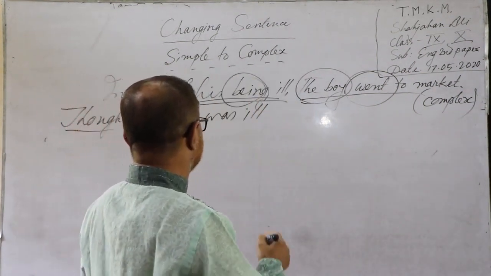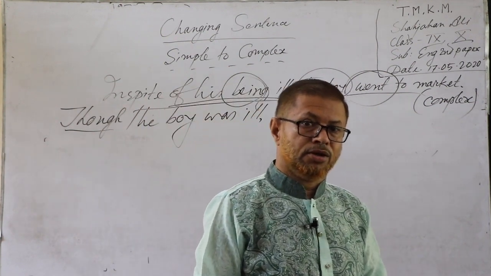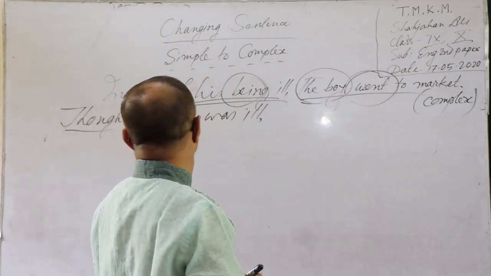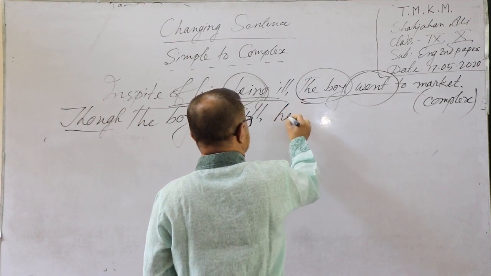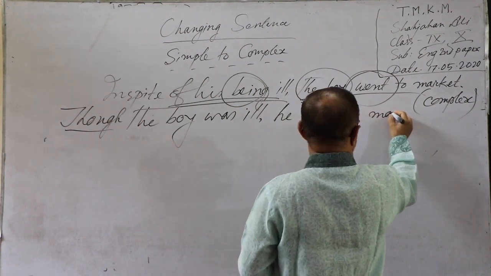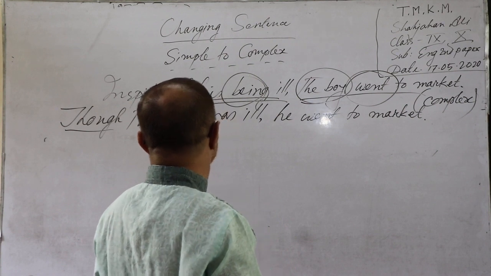Though the boy was ill, then comma. Don't forget to use a comma. Of course, you have to use a comma in the middle of the sentence when you go through a complex sentence. Then the second part has no change: he went to market. This is the complex sentence.